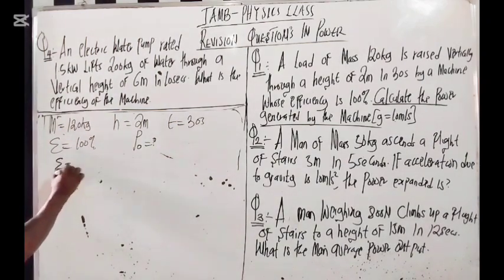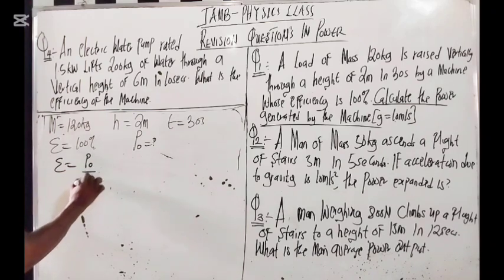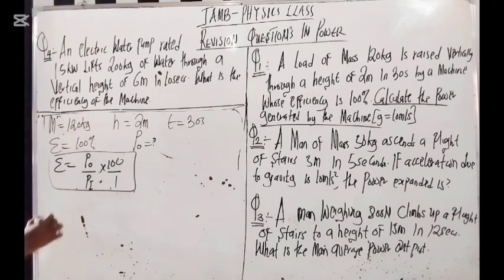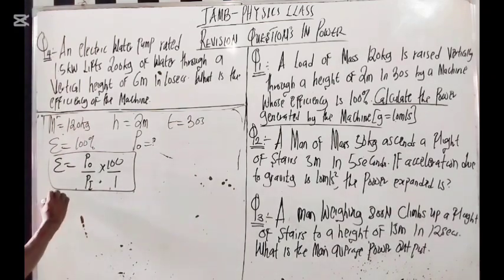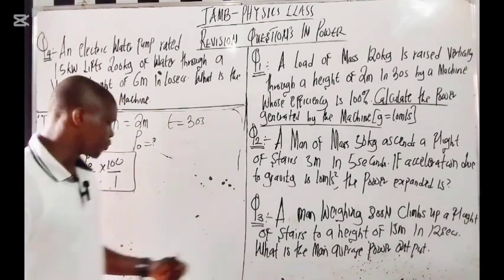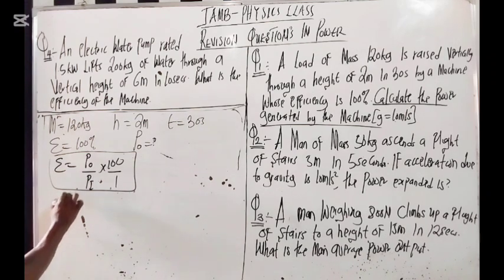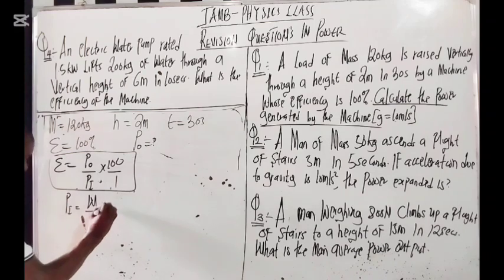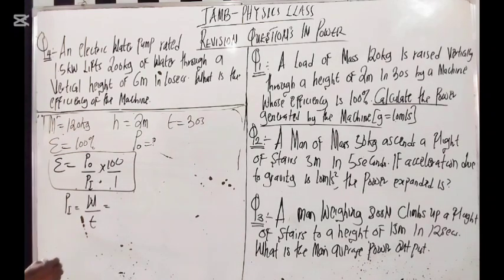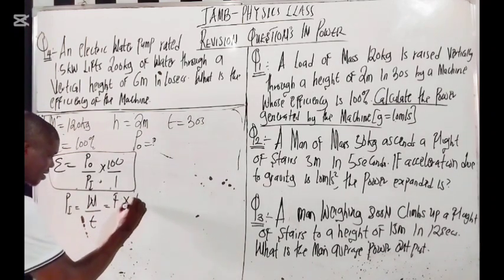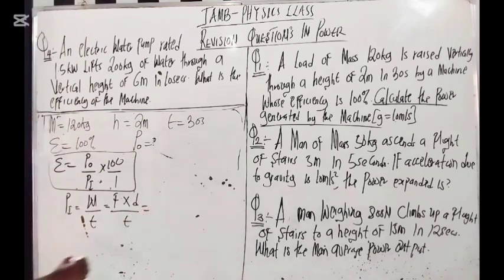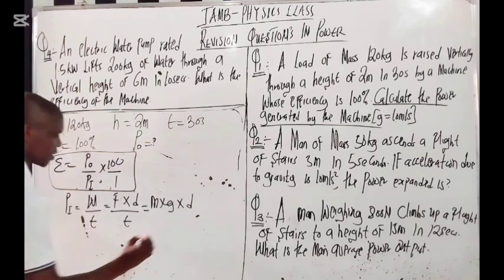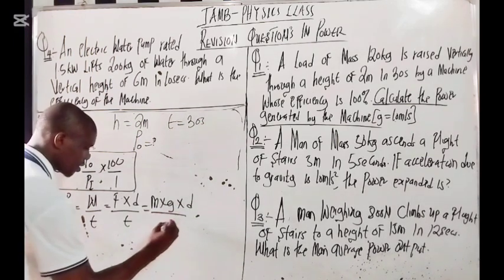Remember, efficiency is equal to work output over work input times 100 over 1, right? So let's get the work input. Sorry, what am I saying? Power output. Power output is what? Remember, I told you that it is work over time, right? And work you can split down to force times distance over time, which equals mass times g times distance over time. Do you understand?